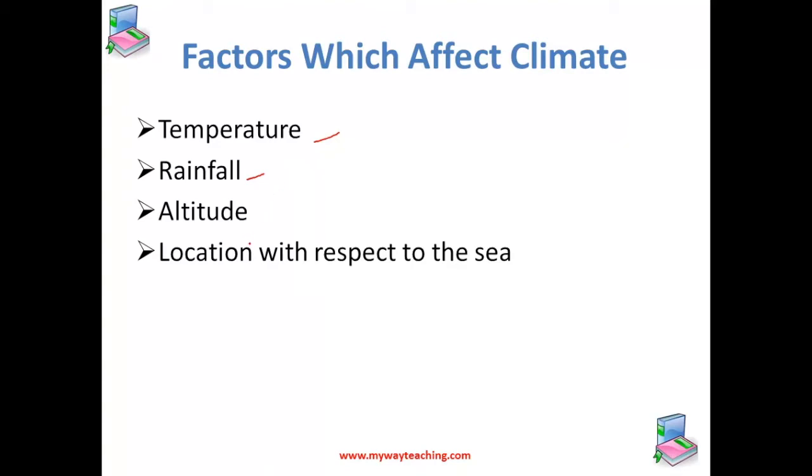Another factor which affects the climate at a place is the altitude. Altitude means height.